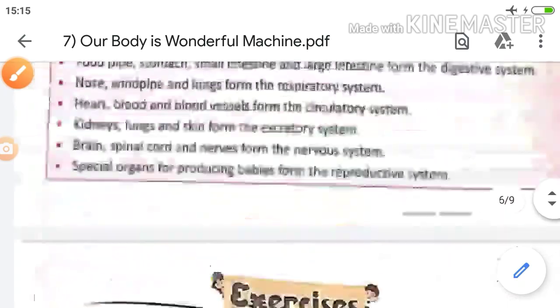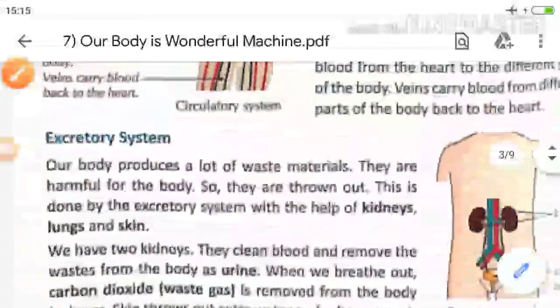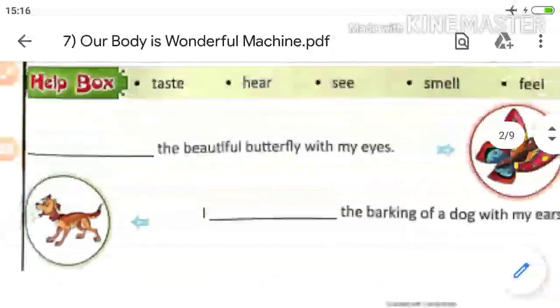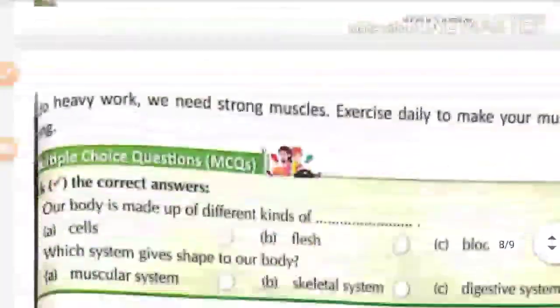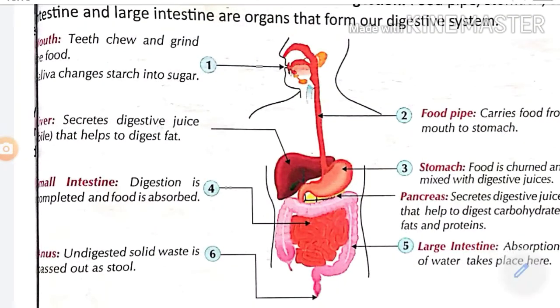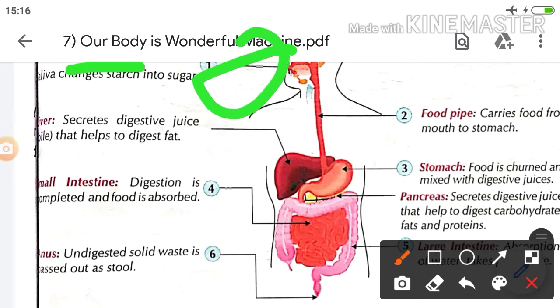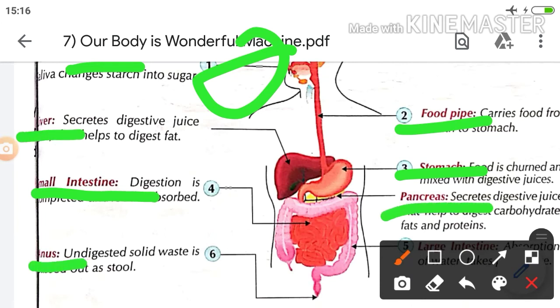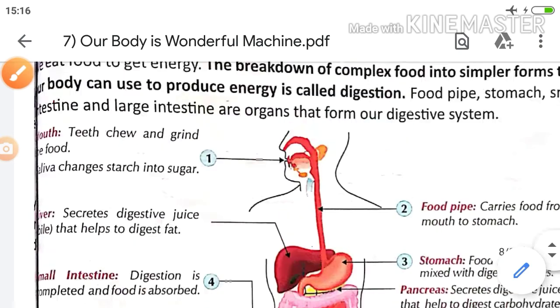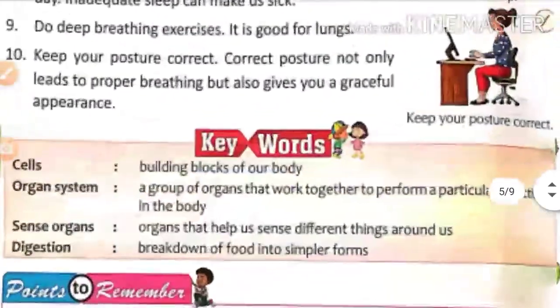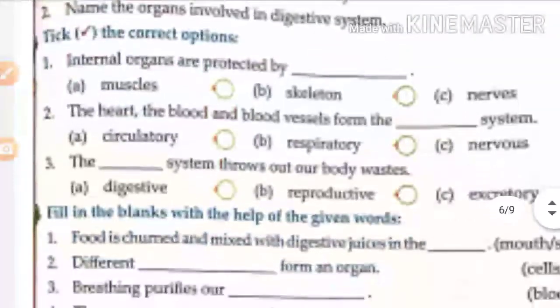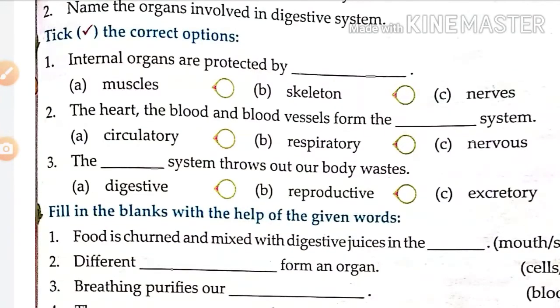Okay, I'll show the picture here. Here you have to write the digestive system organs. Mouth, this is the first, then food pipe, stomach, small intestine, liver, pancreas, anus, and large intestine. These organs are there in the digestive system. So you should write the names of those organs. Now take the correct options.